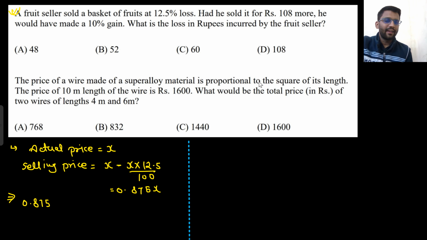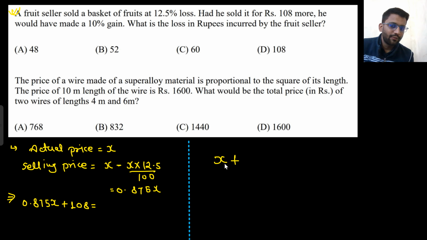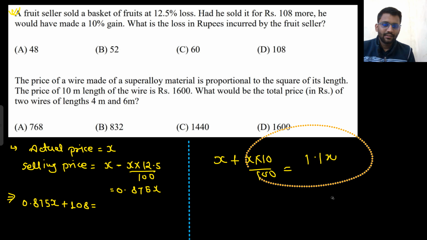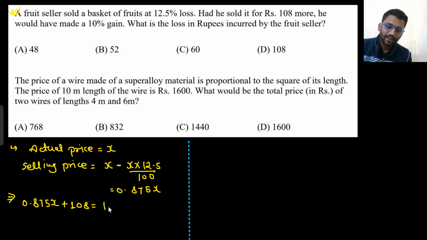for rupees 108 more, so if he had added 108 rupees more, he would have gained a profit of 10%. The fruit was of rupees x, and a profit of 10% means he would have sold it for x plus x into 10%, that means 1.1x. So x plus 10% of x, that means 1.1x. So this would be your final equation, 1.1x. Then you can find the value of x from here.